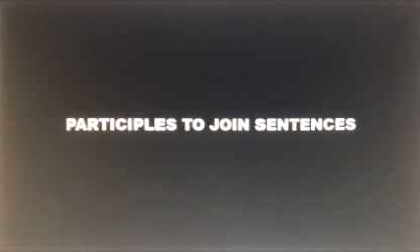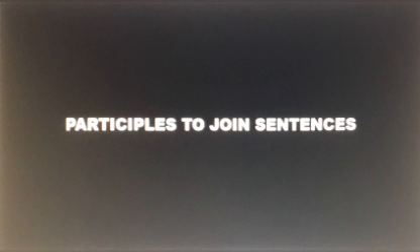If two things happen at the same time, we use ing, that is present participle, for one of the verbs. For example, Jim saw a snake. He began to shout. This sentence we can use like that also. Seeing a snake, Jim began to shout. Here, seeing is participle, present participle.